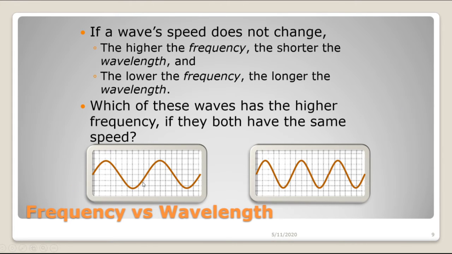So for example, if we look at an illustration of 2 waves, even if they're not moving, we can guess which wave would have the higher frequency, assuming they have the same speed. This wave has a longer wavelength. Its waves are spread out. This wave's crests are bunched together, so we would guess that this wave has a higher frequency. If both waves are passing by you at the same speed, this wave would be going up and down faster, and this wave would be going up and down slower. So this is the higher frequency wave because it has the shorter wavelength.